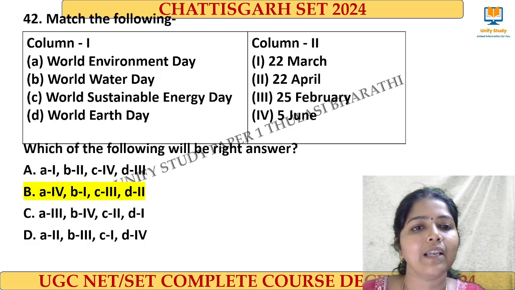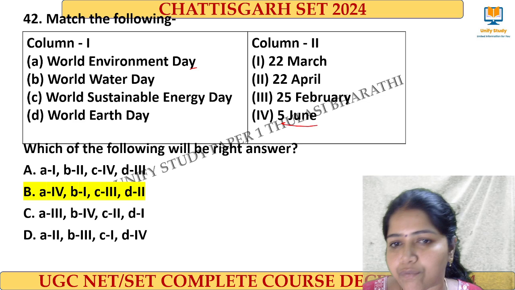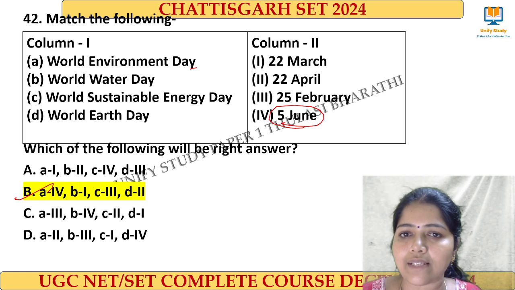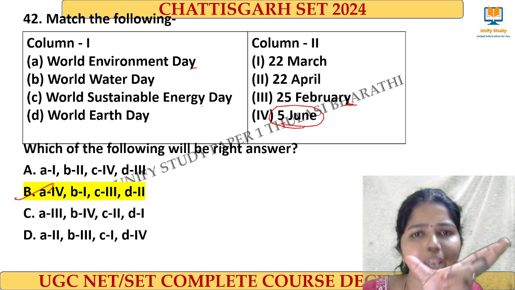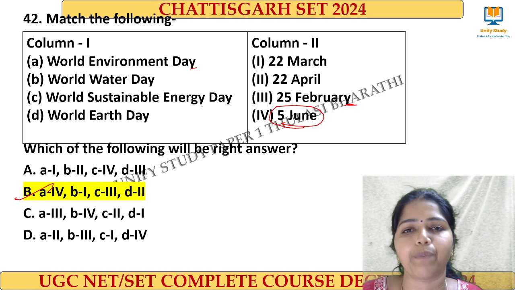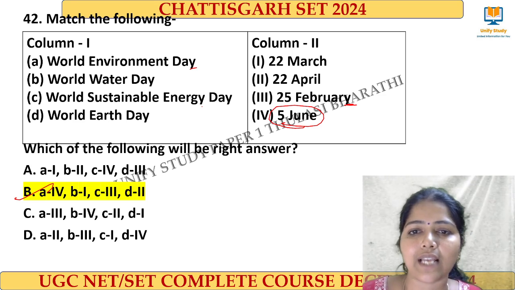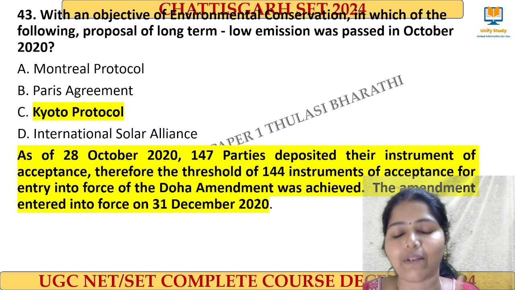And then next we have the question from environment. Very easy. World Environment Day is on 5th of June. So with this answer we can mark it out. Okay, right. And World Water Day is on 22nd March. Sustainable Energy Day is actually said to be a week of days. Between that, the last week of February will be the World Sustainable Energy Day, and World Earth Day is on 22nd of April, right? Yes.